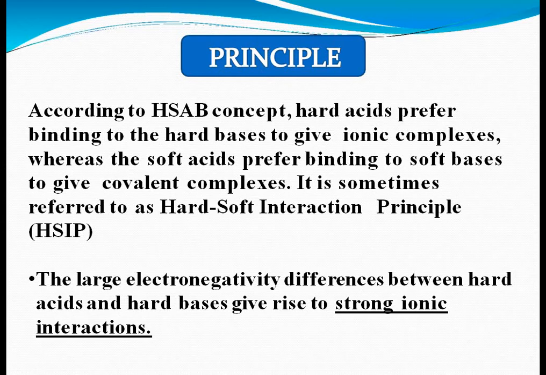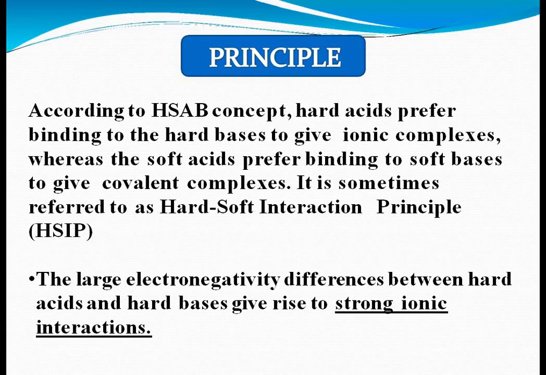According to the Lewis soft and hard acid base principle, a hard acid prefers binding to a hard base to give an ionic complex, whereas soft acids prefer binding to soft bases to give covalent complexes. It is sometimes referred to as the hard-soft interaction principle.